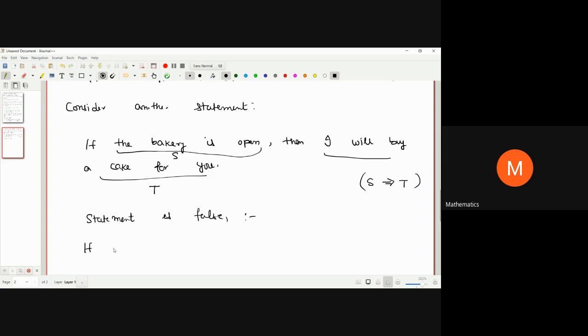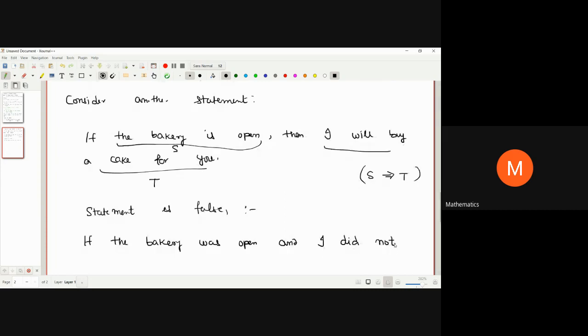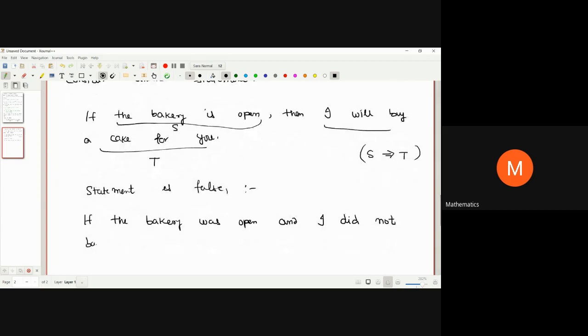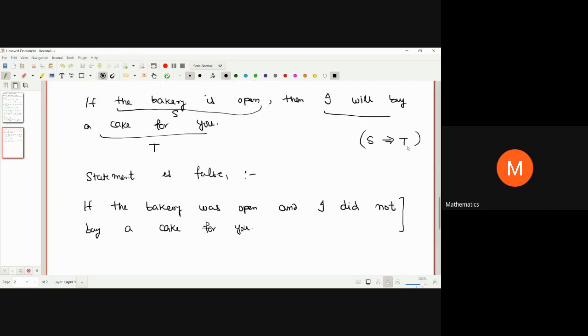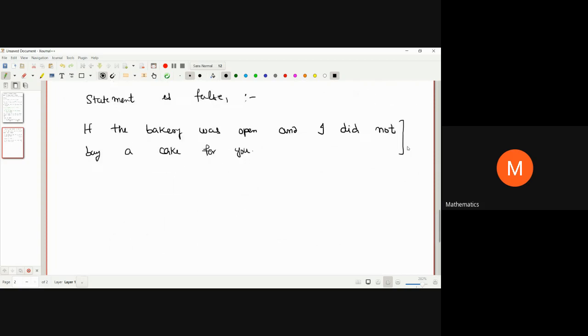If the bakery was open and I did not buy a cake for you. So this statement is going to be false if this holds, right? Even when S was true, T is not true, right?